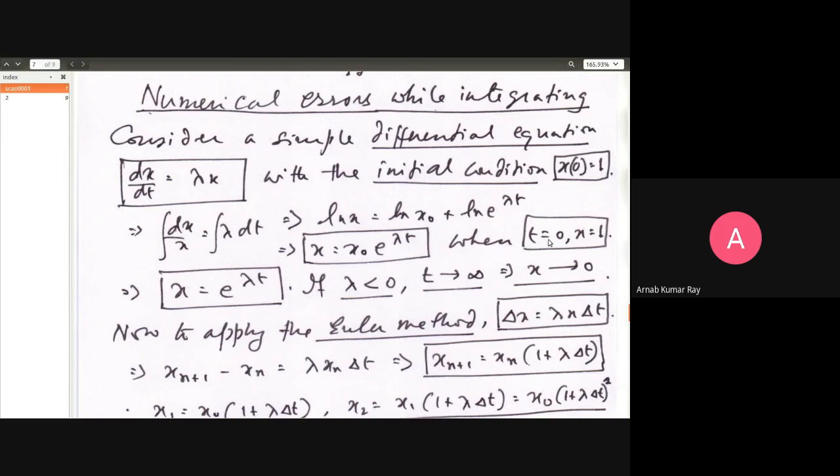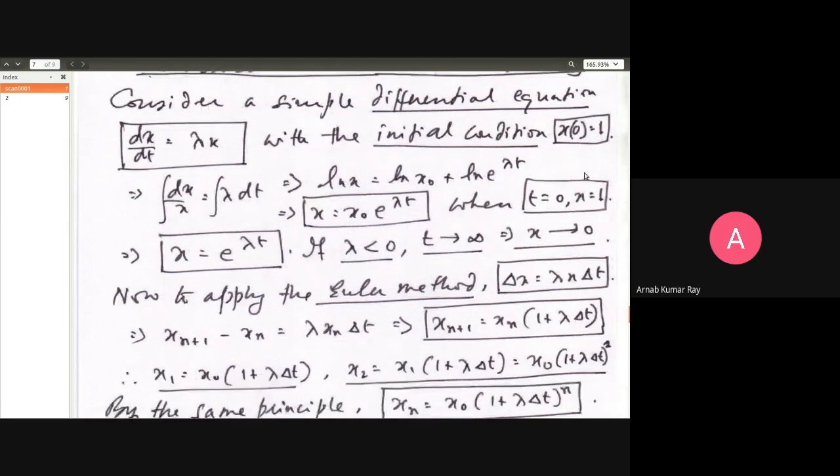And the initial condition: when t is equal to 0, x is equal to 1, as per this. Follow this discussion with deep attention. At t equal to 0, x is equal to 1. Therefore, x naught will be equal to 1, since e raised to 0 is 1. So x naught equals 1. This is my solution: x is equal to e raised to lambda t. Now, I have not so far told you what lambda is. Lambda is a number, right?